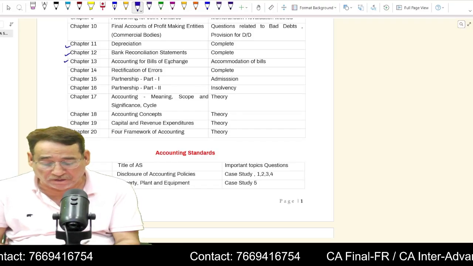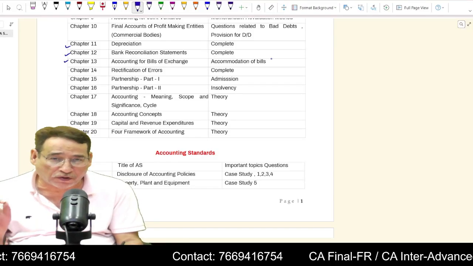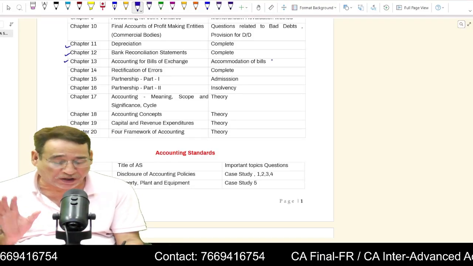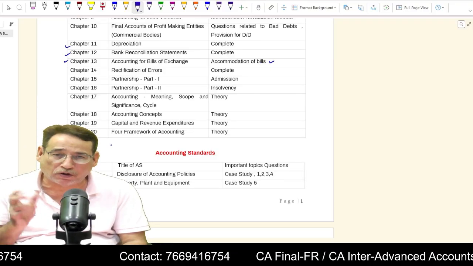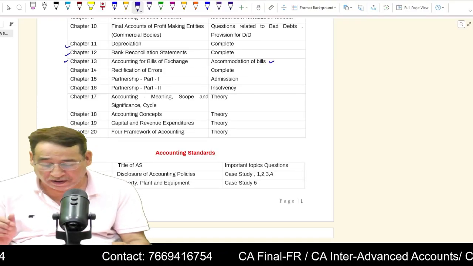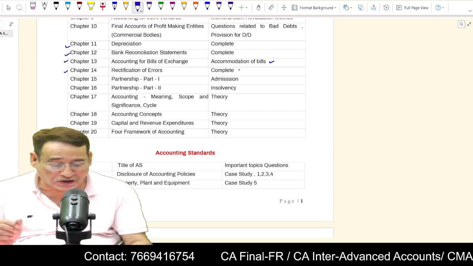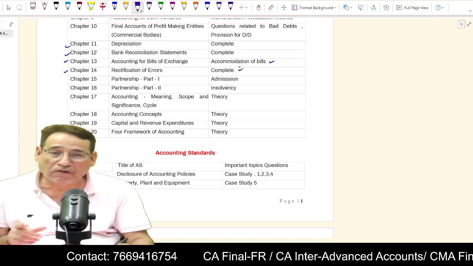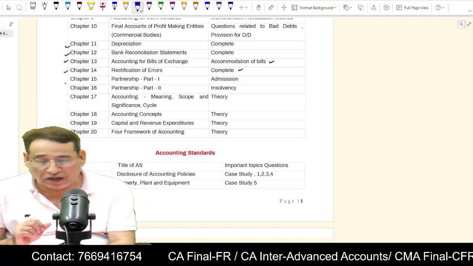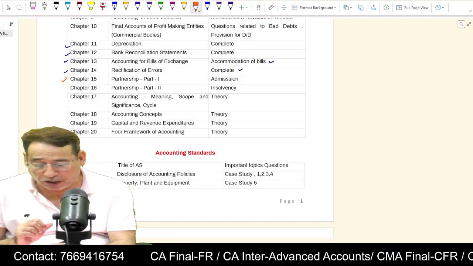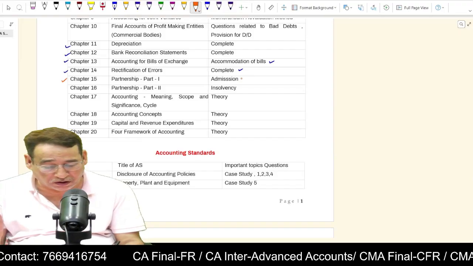And importantly, from accounting for bills of exchange, your focal area should be accommodation of bills. Only this part you need to cover. I think we had covered nearly 3 or 4 questions, so kindly do those questions. And as far as rectification of error is concerned, it is hardly a one-class chapter, and you need to do it completely thoroughly. Coming over to partnership, you need to focus only on admission of partnership.